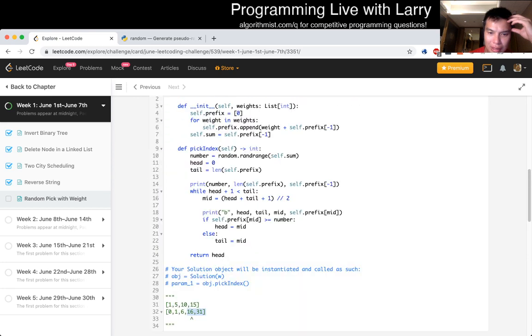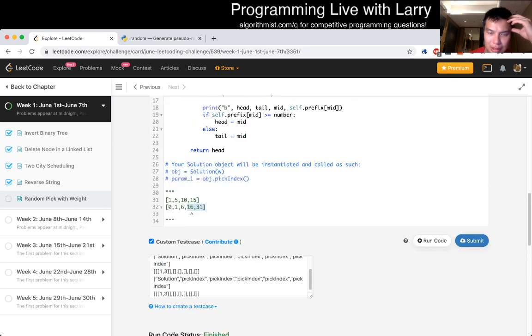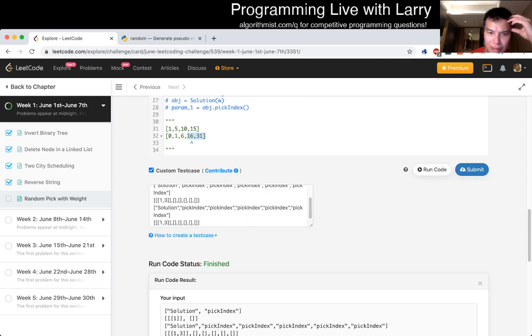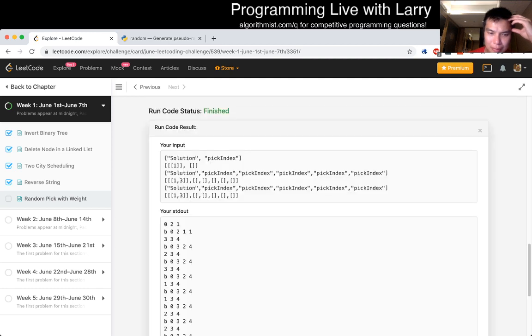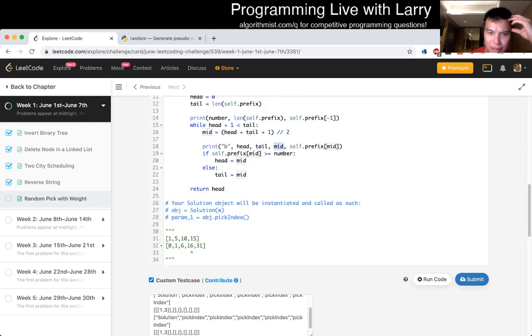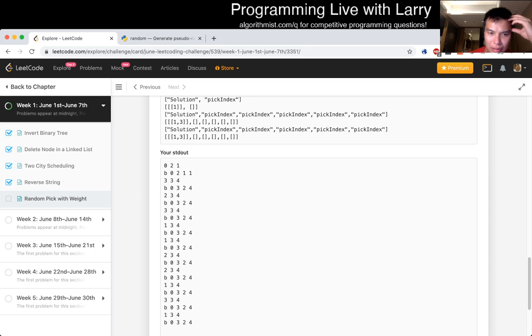Except that this is not true, right? Because if this is a 2, then this should be true, which means tail should be 2.